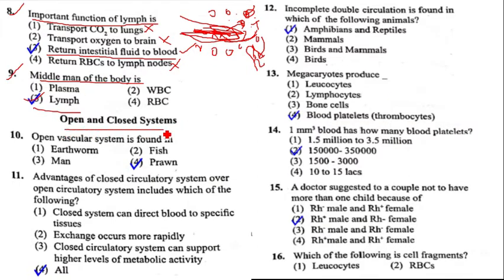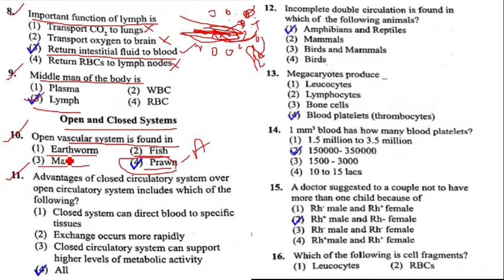Next, questions from open and closed systems. Question number 10, open vascular system is found in. Once we see, earthworm belongs to annelids, hence it contains a closed circulatory system. Fish contain a closed circulatory system only. Man contains a closed circulatory system only. Prawn, which belongs to arthropoda, contains an open circulatory system, hence prawn is our answer. Except prawn, the remaining 3 contain a closed circulatory system.